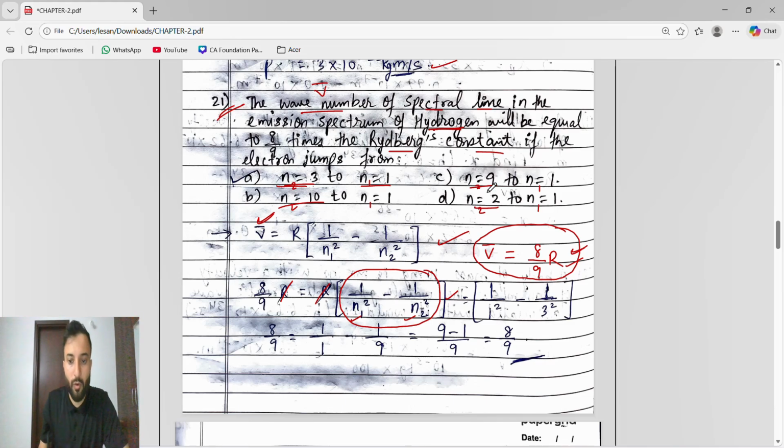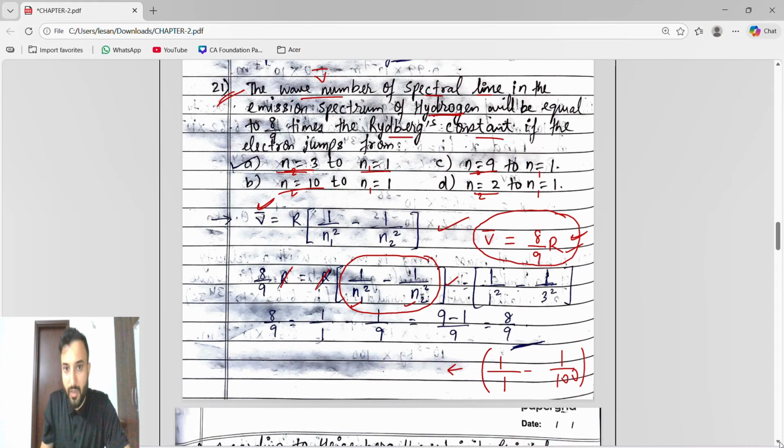Suppose we take option B, 10 and 1. So n2 is 10, n1 is 1. So 1 square is 1 minus, n2 is 10, so 10 square is 100. Guys, we know how to solve this LCM. How to solve this LCM?